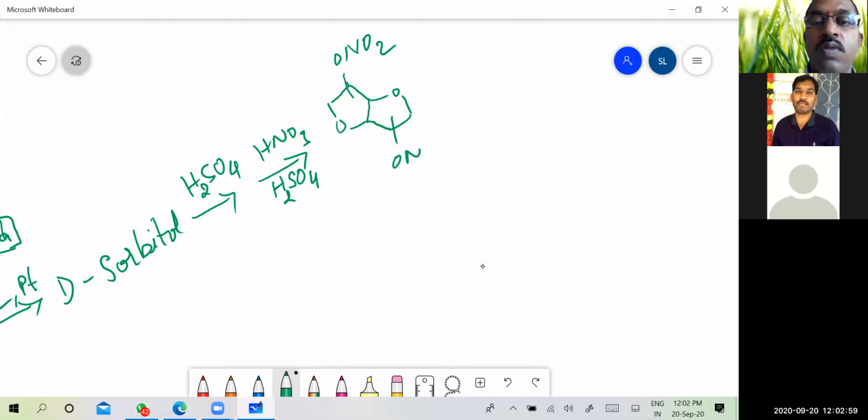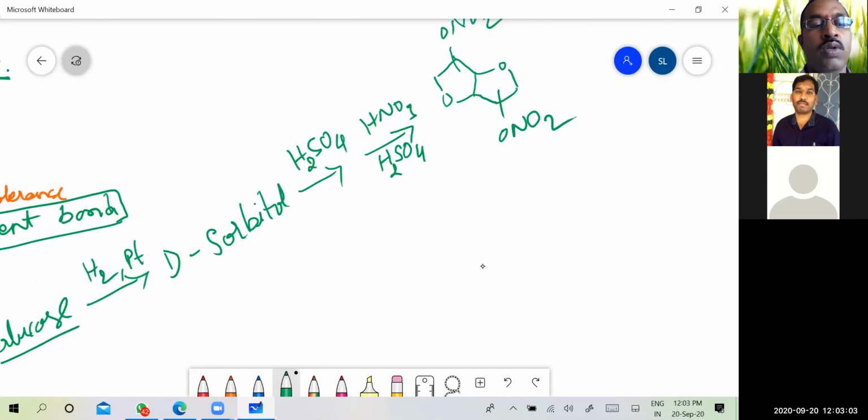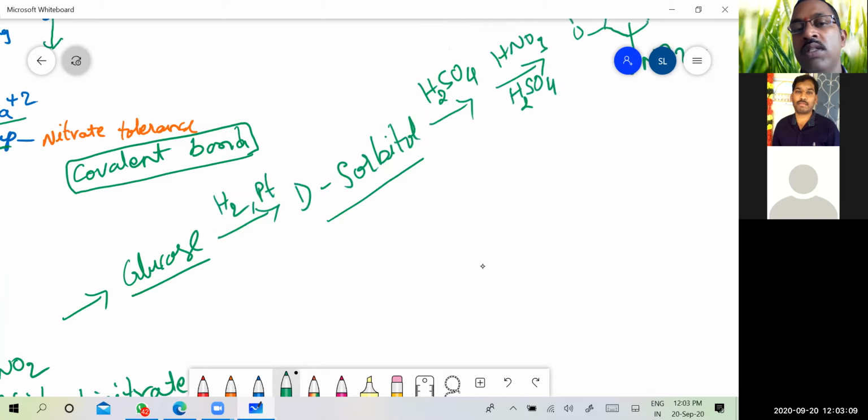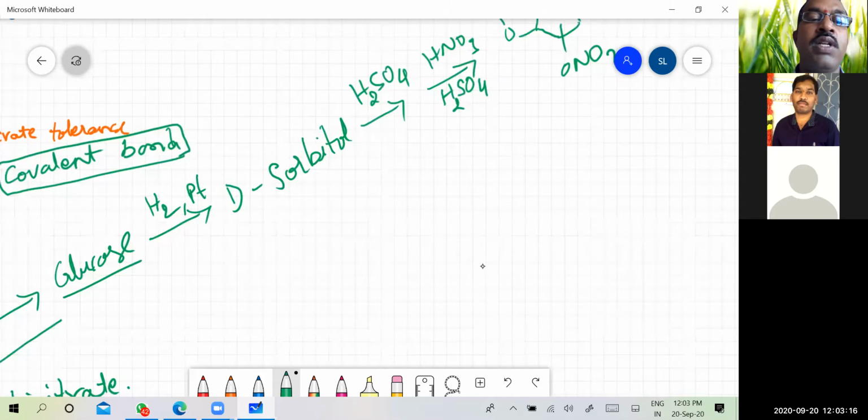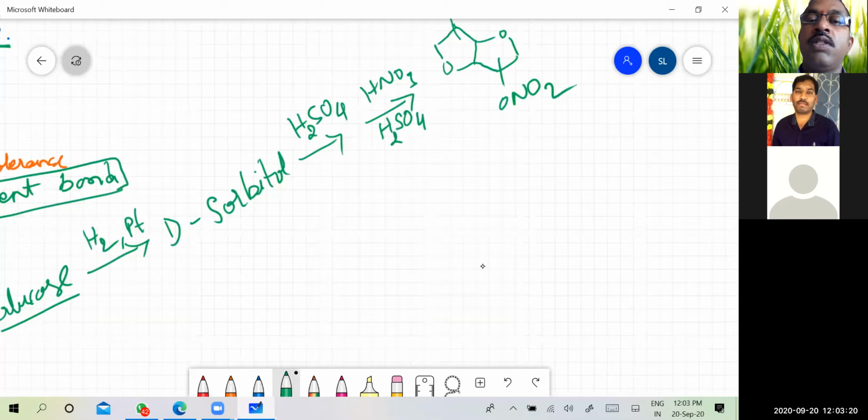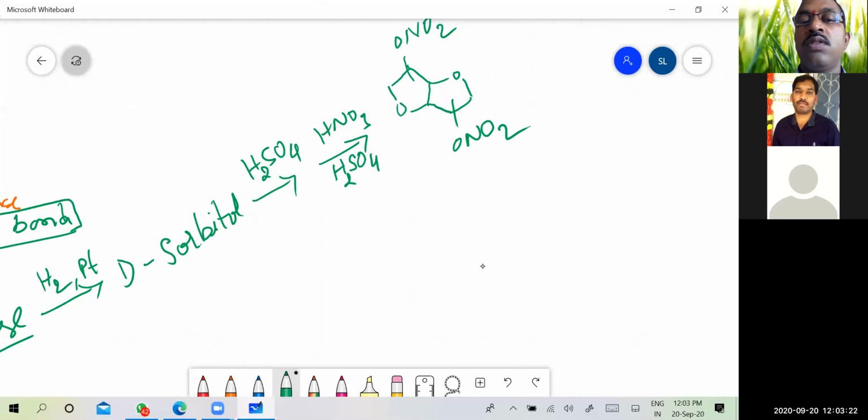Glucose is the starting material, converted into sorbitol by reduction, then treatment with sulfuric acid causes ring cyclization, and the cyclic form on treatment with the nitrating mixture, H2SO4 and nitric acid, will give us the isosorbide